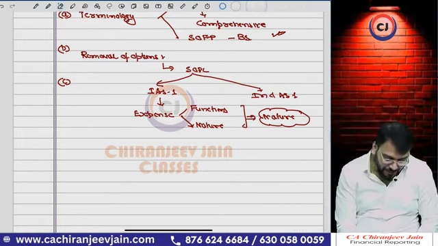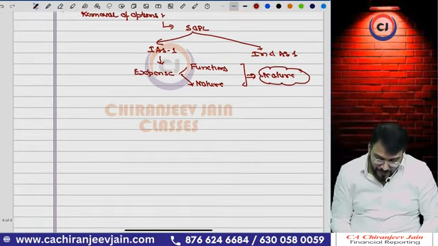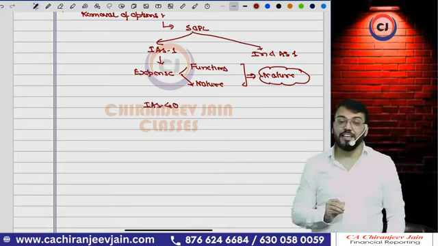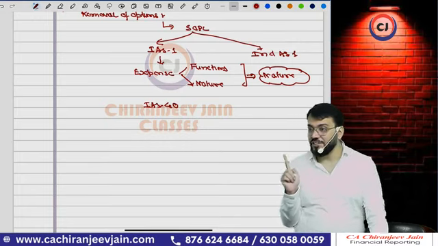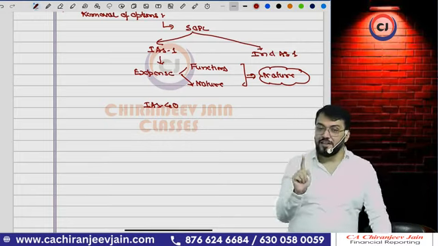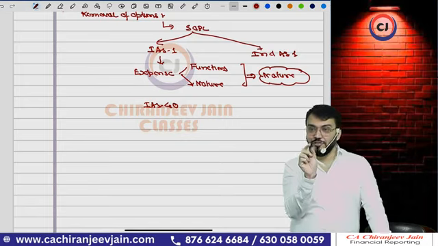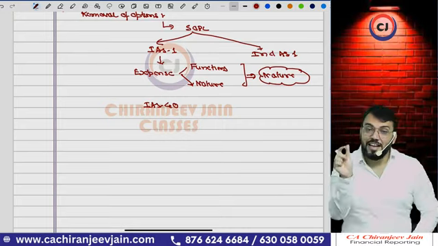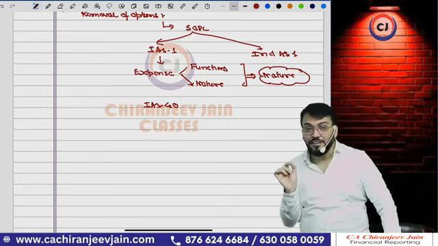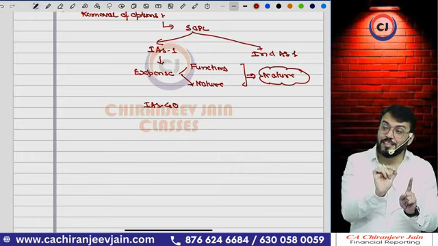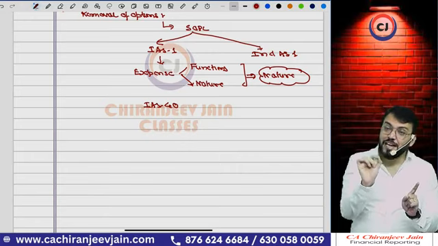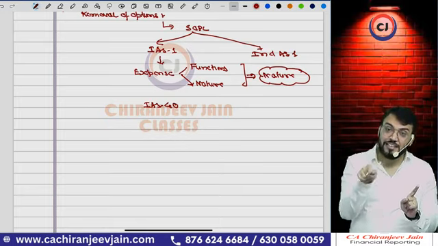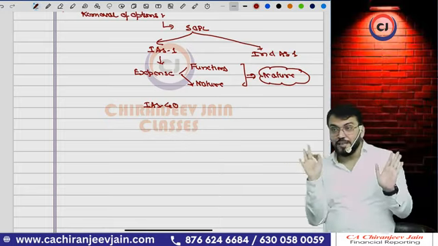Got this point? One more example I'll give. Under IAS 40, when I say IAS, it means International Accounting Standard. This is not Indian Accounting Standard. Therefore, in India we call it Ind AS, so that it is understood. Ind AS is not IAS. You can't write in your exam as per IAS 1 when you mean Ind AS. IAS means International Accounting Standard; Ind AS means Indian Accounting Standard. Are you getting what I am saying?